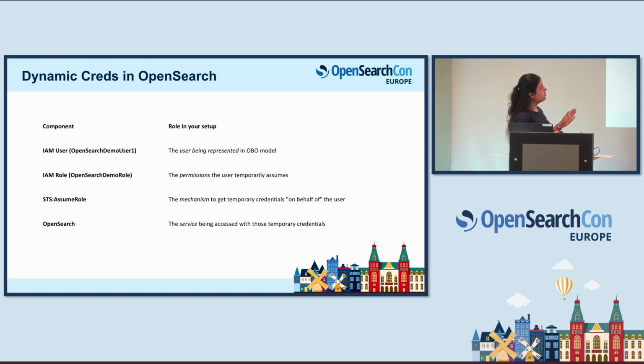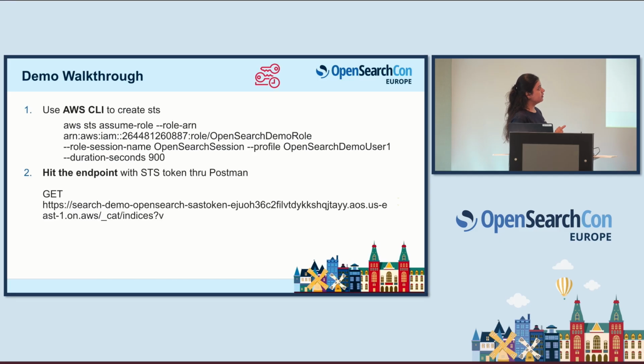I have an IAM user named demo user 1. This is an IAM model, right? And once this user is created, I have a role, which is giving temporary access to this user. And I'm assuming a role. So this is the permission that I'm giving. And the service that I'm accessing is OpenSearch. This is the model that I'm using.